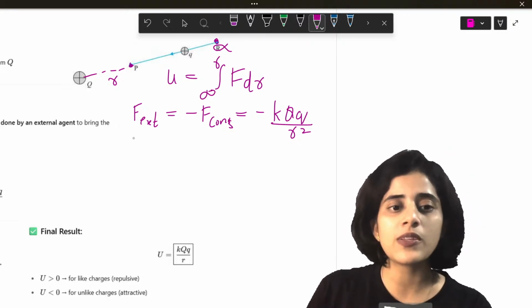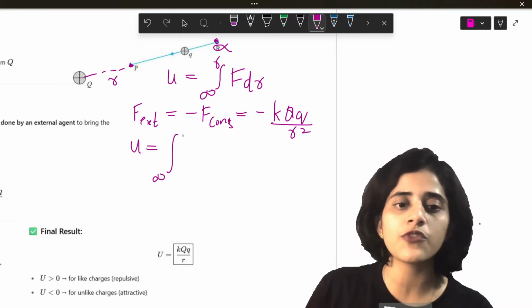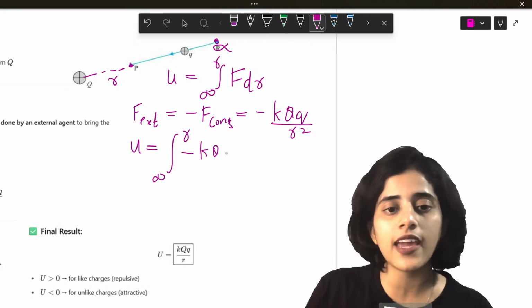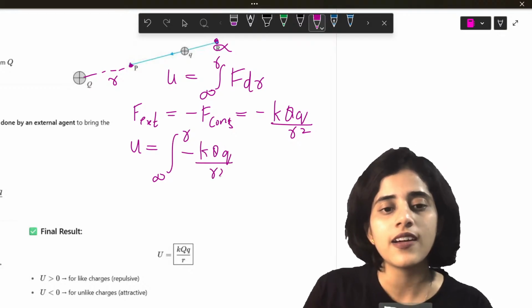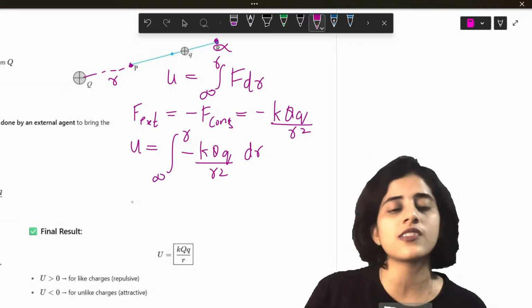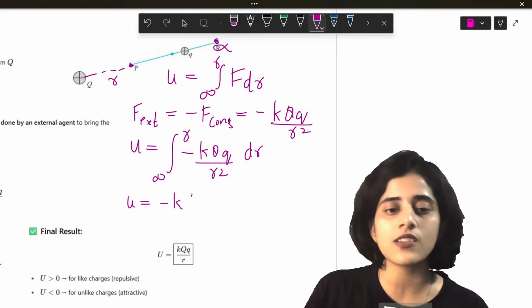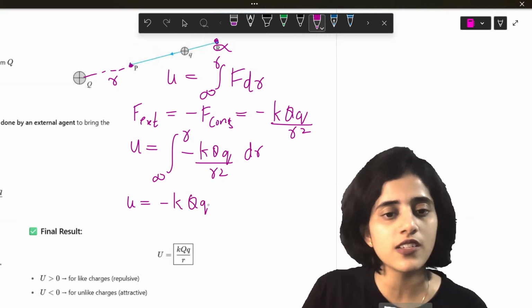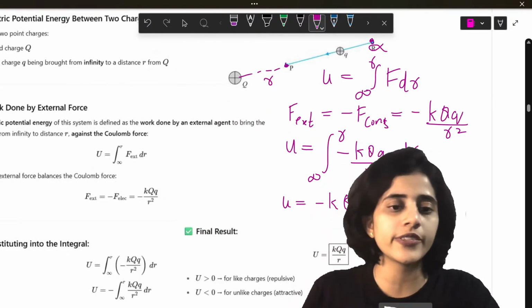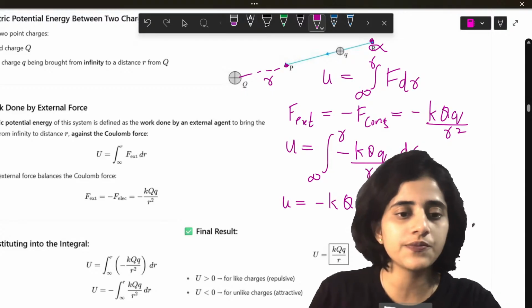Okay. Now I will substitute that in U. So what is U? Integral infinity to R. Instead of F, I can write minus K Q q by R square dr. Now I take all the constants outside. So what remains? Minus K is a constant. The value of a charge is a constant. R square is distance. So what you can do is take it outside.